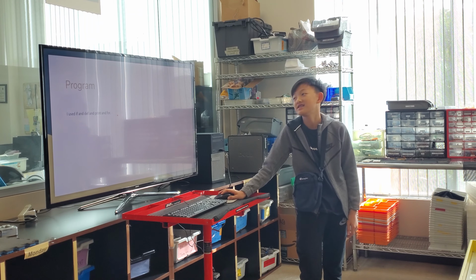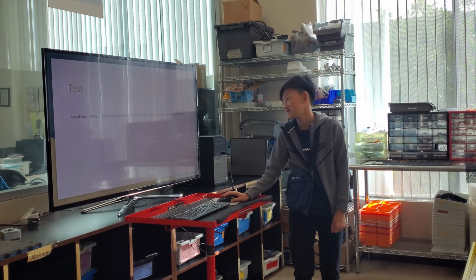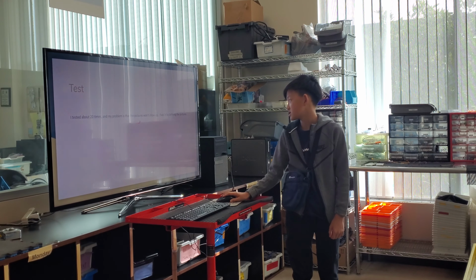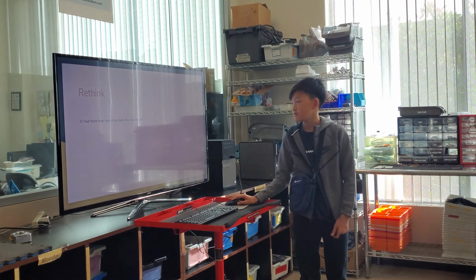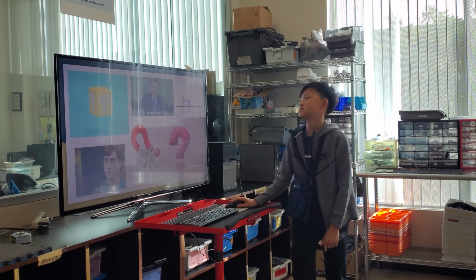I use Python. I use if and def and print and for statements. So I tested 20 times, and my problem is that the picture won't show up. I fixed it by defining the pictures. If I had more time, I would make the maze bigger. So, demo.